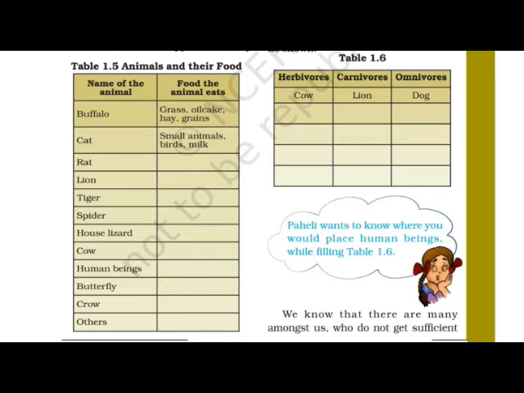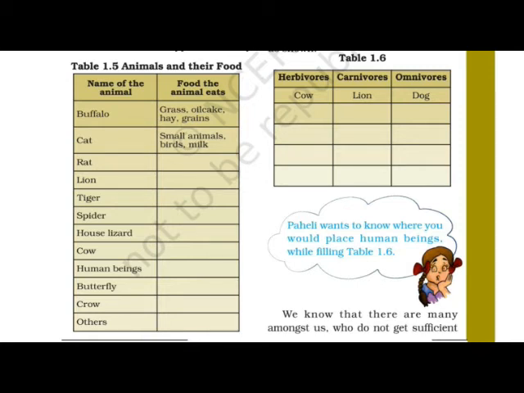Here from the table we can understand animals can be classified into 3 groups based on their eating habits, based on their food, that is herbivorous, carnivorous and omnivorous. Herbivorous means what? That they eat only plant products. Carnivorous, they eat only animals or animal products. And omnivorous can eat plants also and animals also.